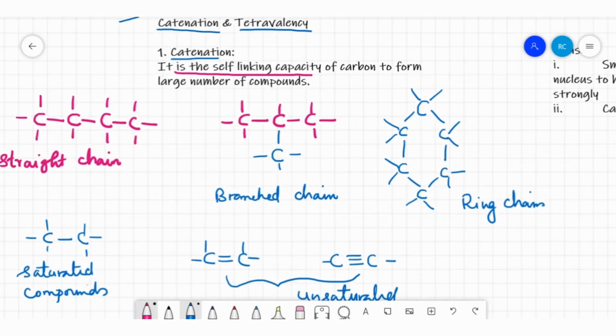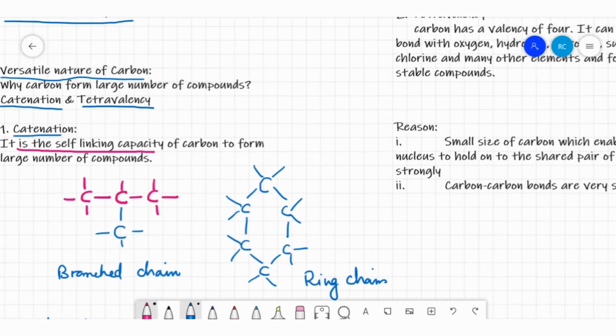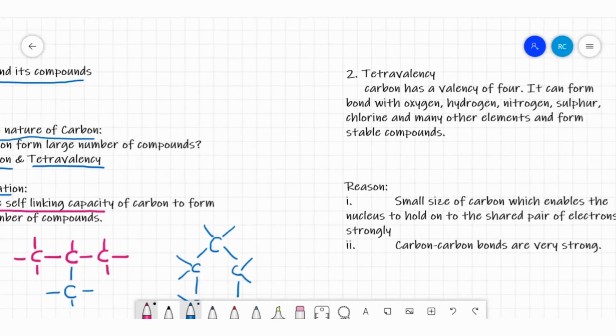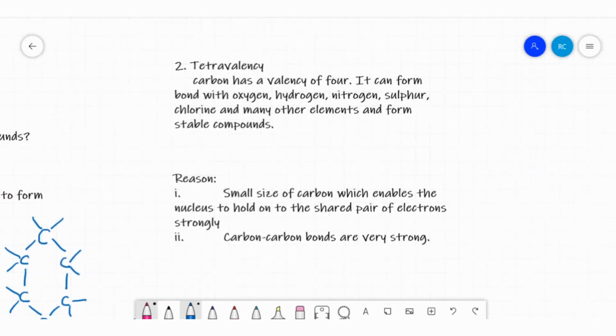Now look at the second property by which carbon forms a large number of compounds, that we say tetravalency. Tetra means 4, which means the valency of carbon is 4. As you know, carbon's atomic number is 6. When you write the electron configuration, K shell has 2 electrons and L shell has 4 electrons.